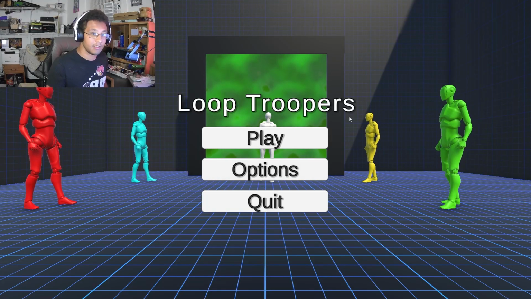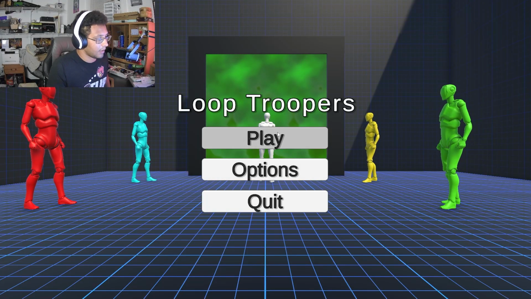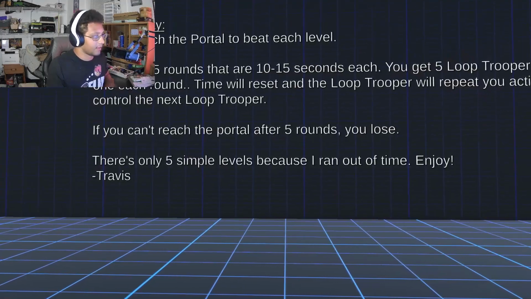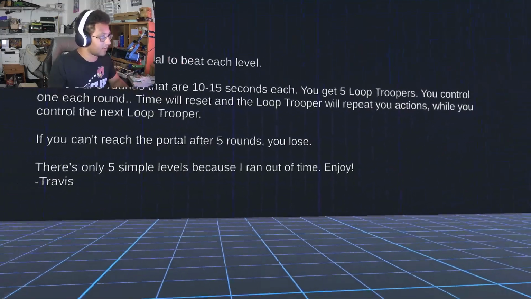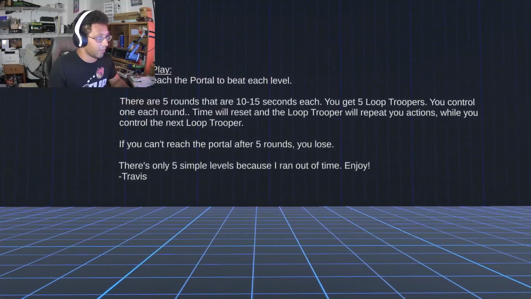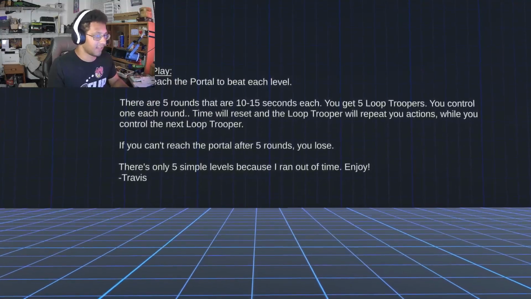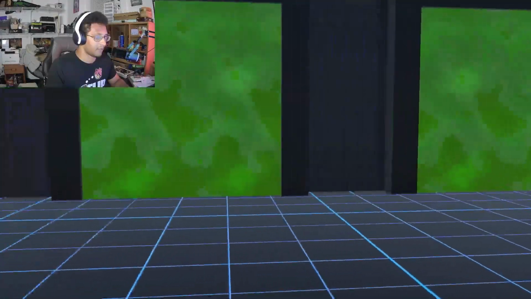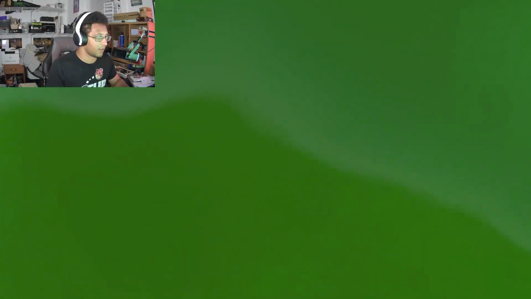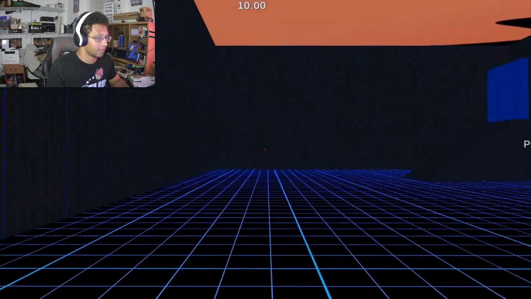Okay, so before we wrap up, I forgot to actually show you how the game turned out fully. So this is Loop Troopers. I ran out of time to make any tutorial levels, so I just made this quick screen of text that says you got to reach the portal. There's 5 rounds. You get 10 to 15 seconds each loop. Hopefully you watched the beginning of the video and you know how it works. But this is how you select the levels, and you go through the portal, and now it starts the first level.